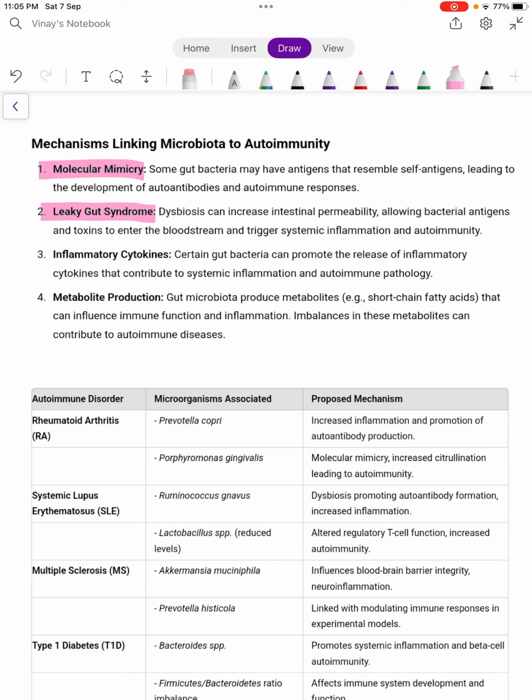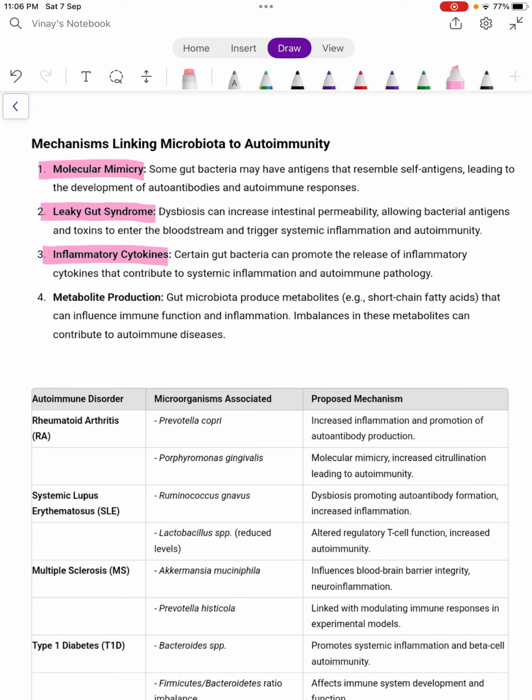Okay, what it will cause is increased intestinal permeability, and all the bacterial antigens and toxins related to the bacteria will enter the bloodstream, causing systemic inflammation and autoimmunity. Third one is inflammatory cytokines. As we know, there is inflammation when there is dysbiosis. There is a change in the gut microbiota. Inflammation occurs, and because of that, cytokines are released, which will trigger more and more systemic inflammation.